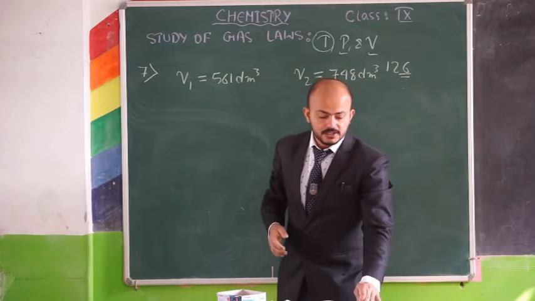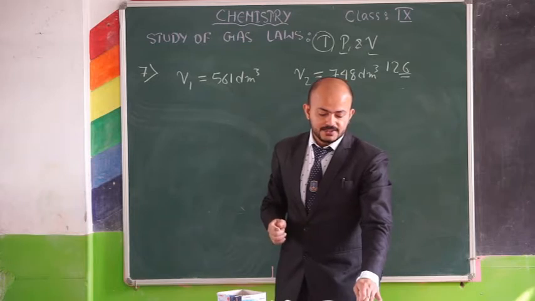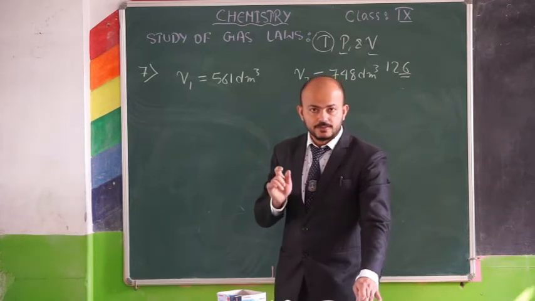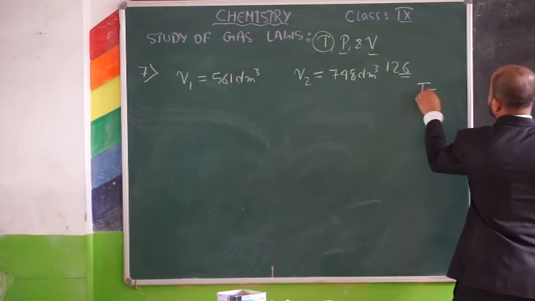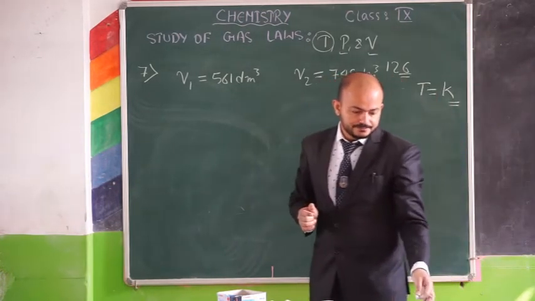And they have told us what? 561 decimeter cube of a gas at STP is filled in a 748 decimeter cube container if temperature is constant. So here you have to remember, if temperature is constant, which law you have to apply? Boyle's law. What is constant? Temperature is constant. Okay?